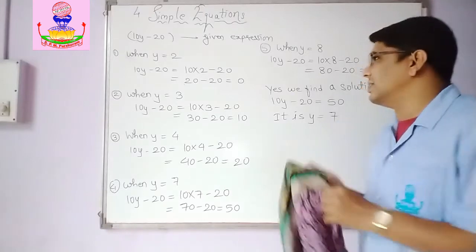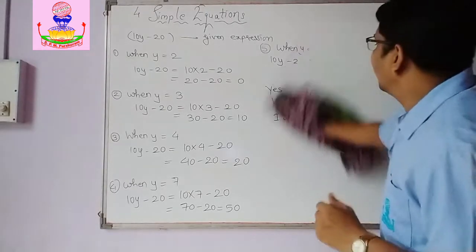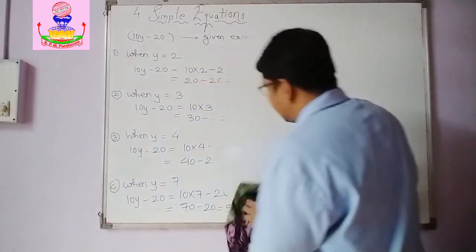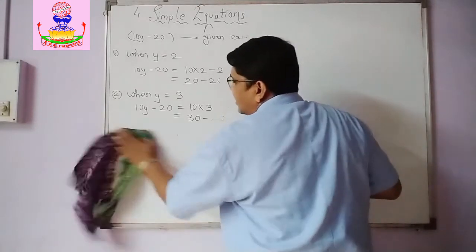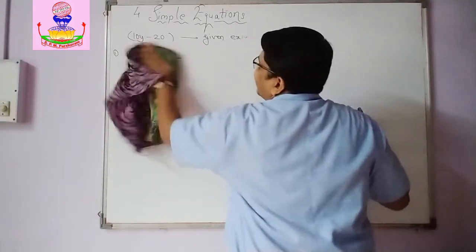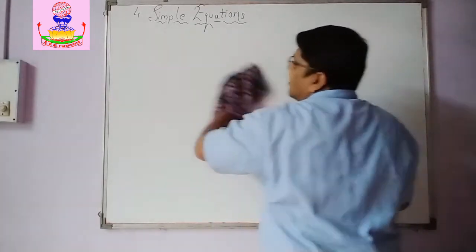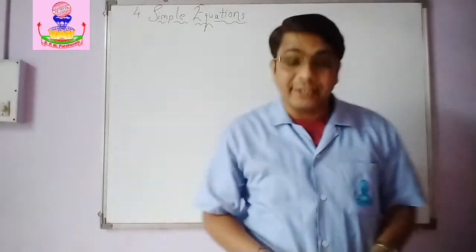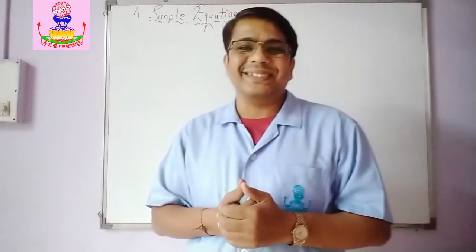Equation is nothing but it consists of a variable whose value is to be determined, and it is always accompanied by a particular condition, and there is always an equality sign. To the left hand side there is one expression, and to the right hand side there is another expression.